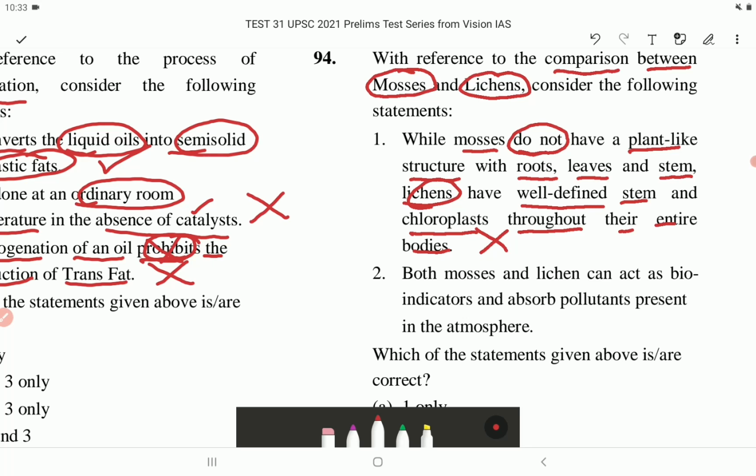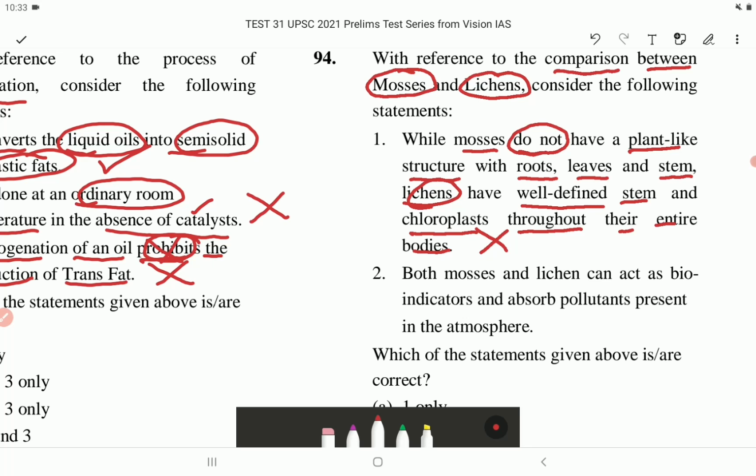So mosses have chloroplast throughout their entire bodies and can photosynthesize from all sides of their structures. Whereas lichens do not have any roots, stems or leaves, and their chloroplast are contained only in the algae on the top surface of the lichen.